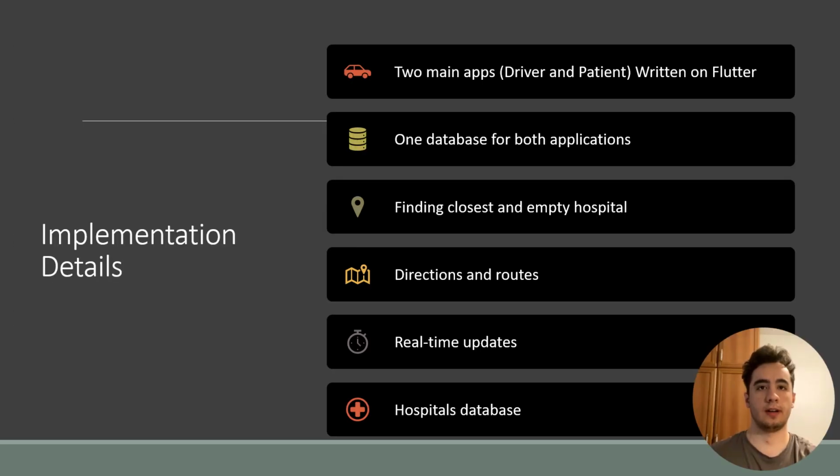Hi, I am Eren Güven, and I will talk about the implementation details of our project. These are the main implementations I will talk about.